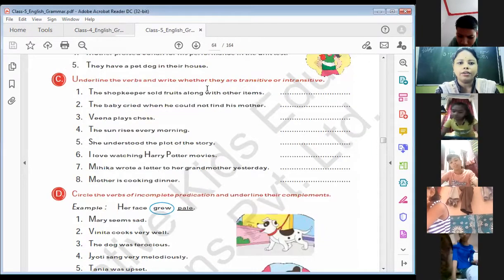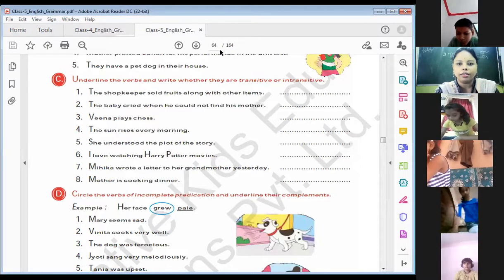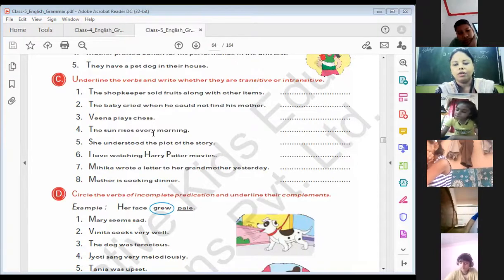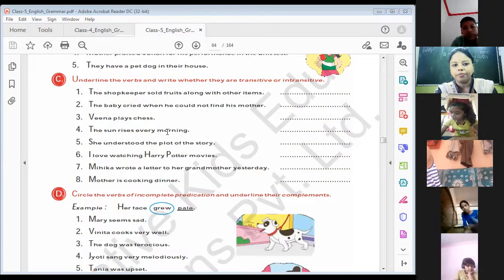Underline the verbs and write whether they are transitive or intransitive. Here we just have to write whether the sentence is transitive or intransitive. Intransitive means the sentence is complete and does not want any object to complete the meaning.